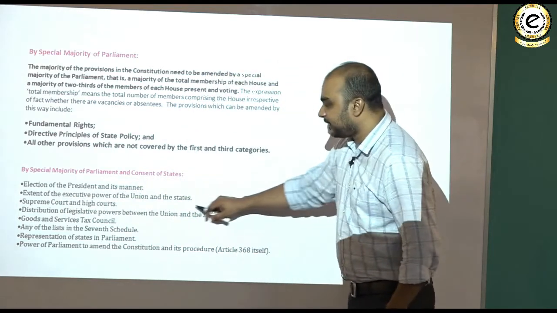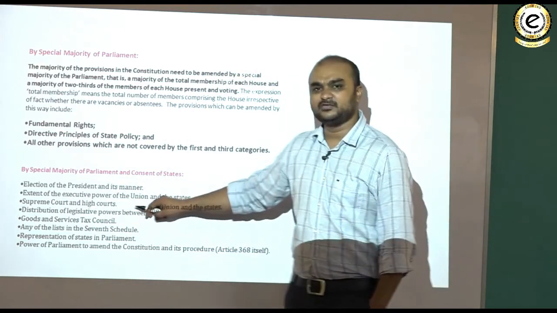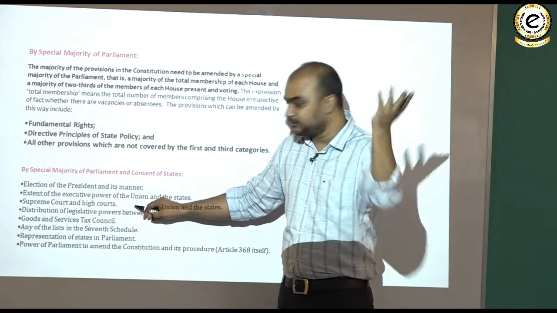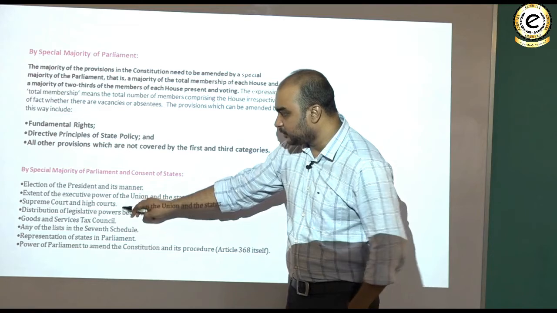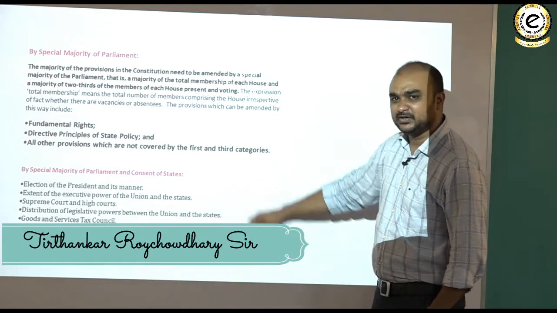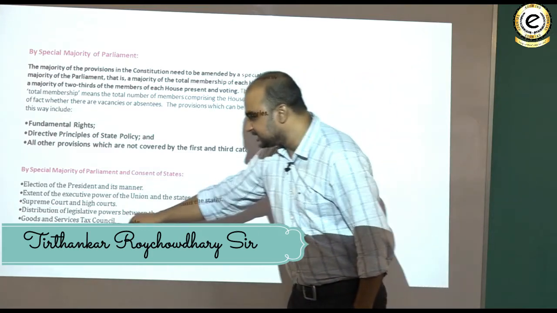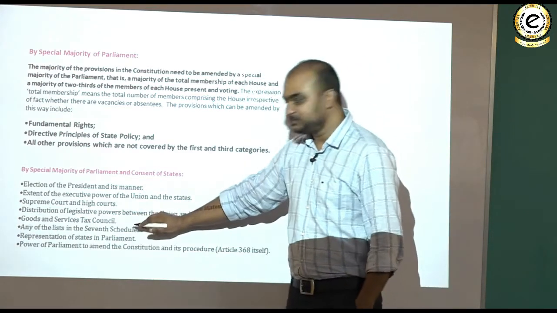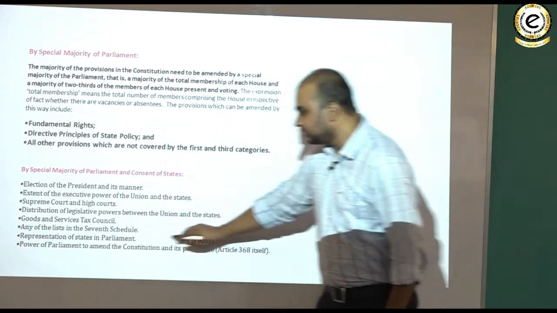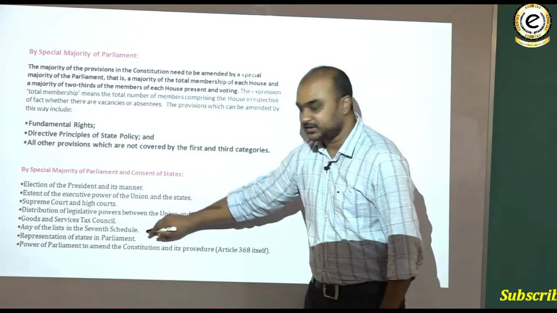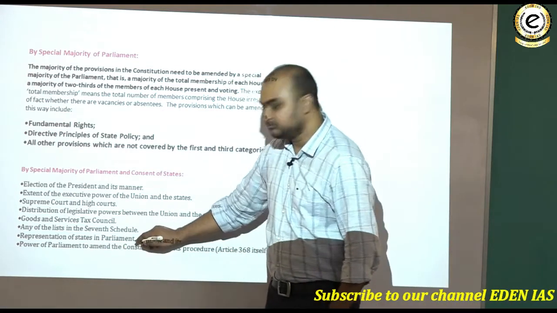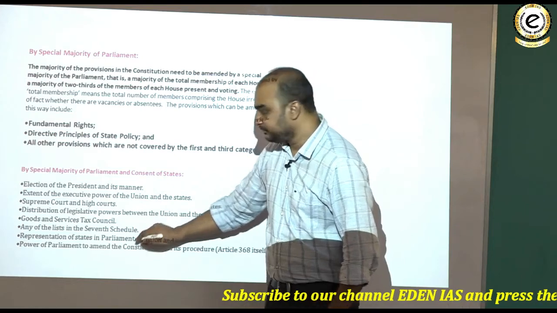Extent of the executive power of the union and the states, obviously think of what powers will be enjoyed by the central government and by the state governments respectively. Supreme Court and High Courts. Distribution of legislative powers between the union and the states, state list, union list, if you want to make some changes to that. Goods and services tax councils like the GST. Any of the lists in the 7th schedule, which also includes the concurrent list. Representation of states in parliament, that is the 4th schedule.